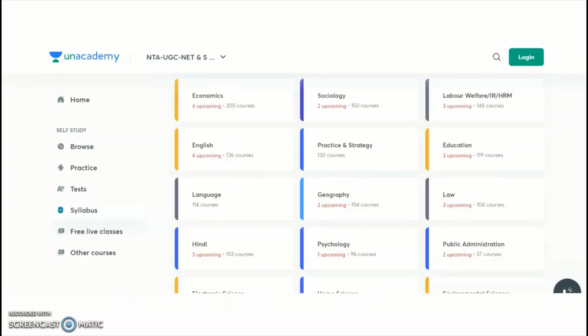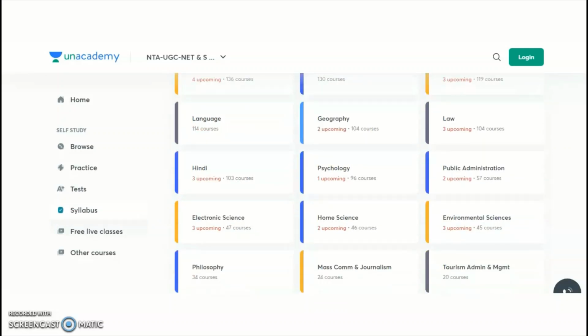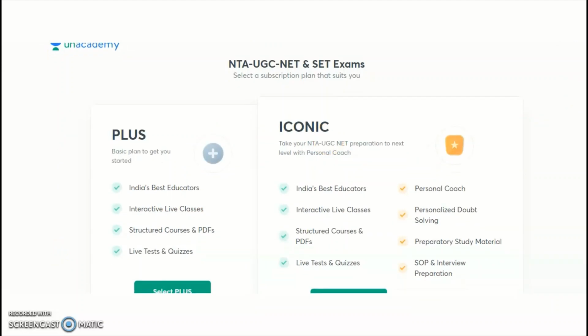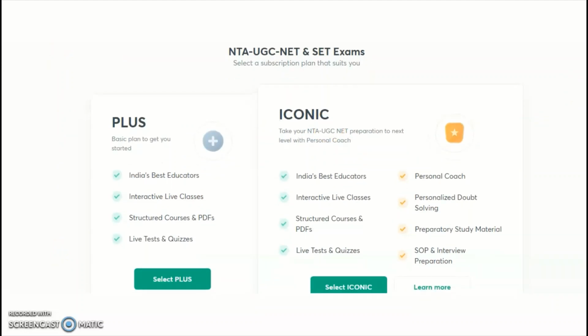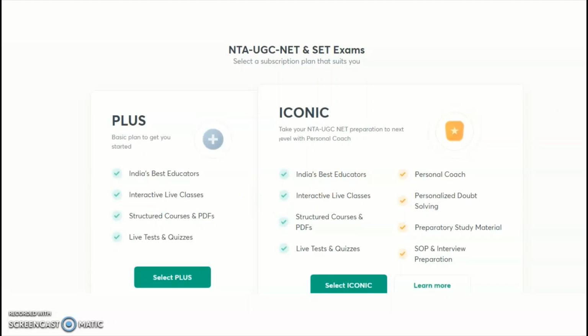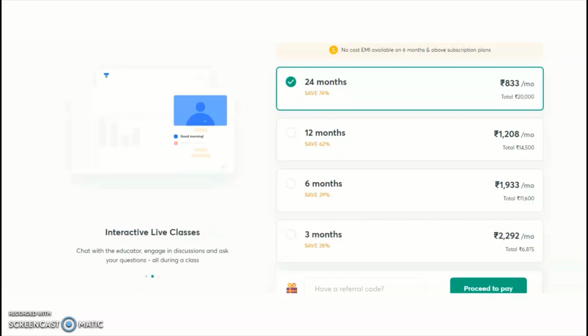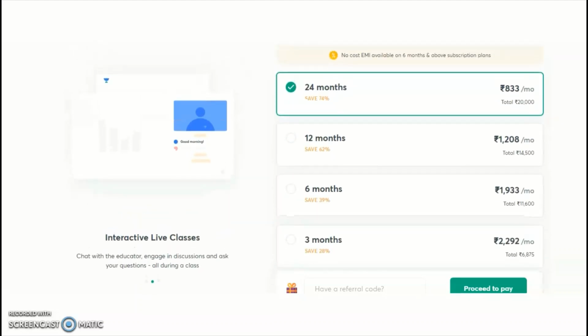If you want to take the subscription plan where the new batch courses are going to start, guys, then you may click on this Get Subscription. As I told you in the starting itself, you will get the free online classes as well as the paid courses. But under the subscription, you will get the complete detailed syllabus as per the UGC syllabus, guys. You may take the Plus or the Iconic subscription. If you click on Plus, these are the different subscription plans. You may take 1 month, 3 months, 6 months, 12 or 24 months.